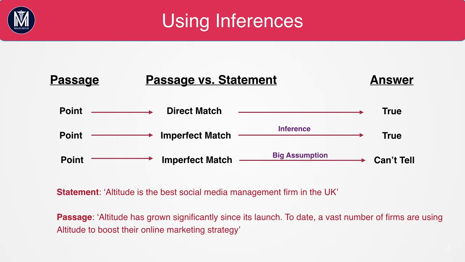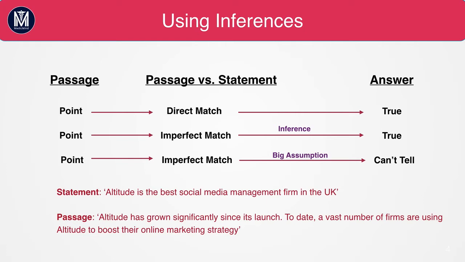The small change has led to the imperfect match becoming can't tell. Before, when it said Altitude was one of the better firms, you could infer that the answer is true. But now, it says it's the best firm, and it's just too big an assumption. It doesn't say in the passage that Altitude is the best. It doesn't tell us about its rivals or the other companies in the UK market, and therefore it's can't tell.